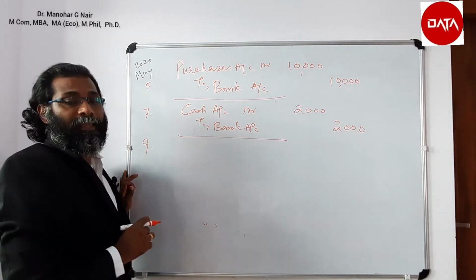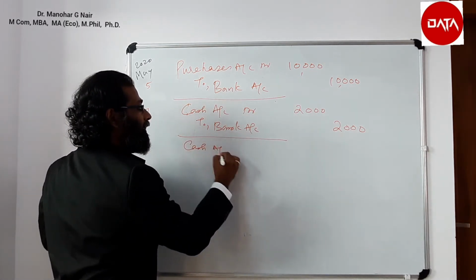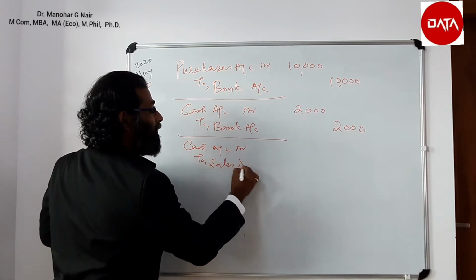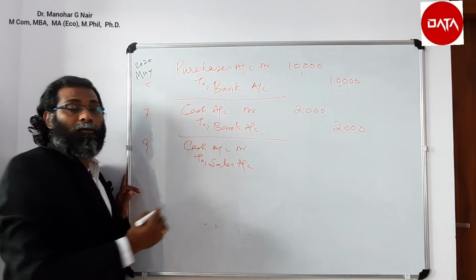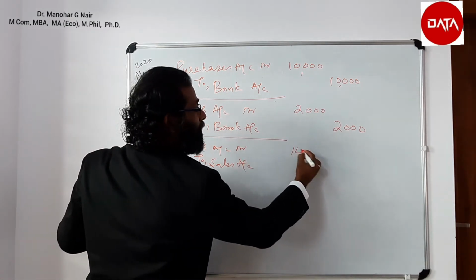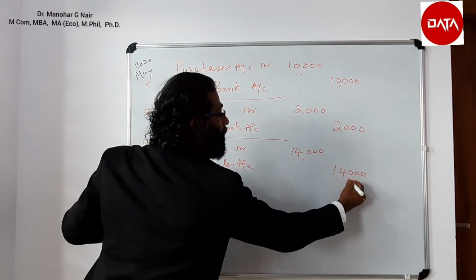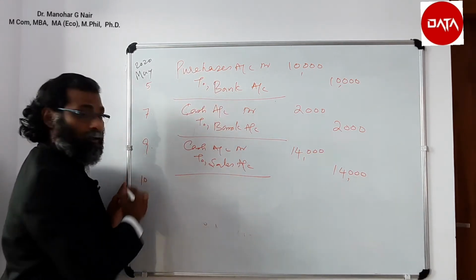Sold goods for cash. So cash comes in, cash account debit to sales account. Amount of sales is 14,000.